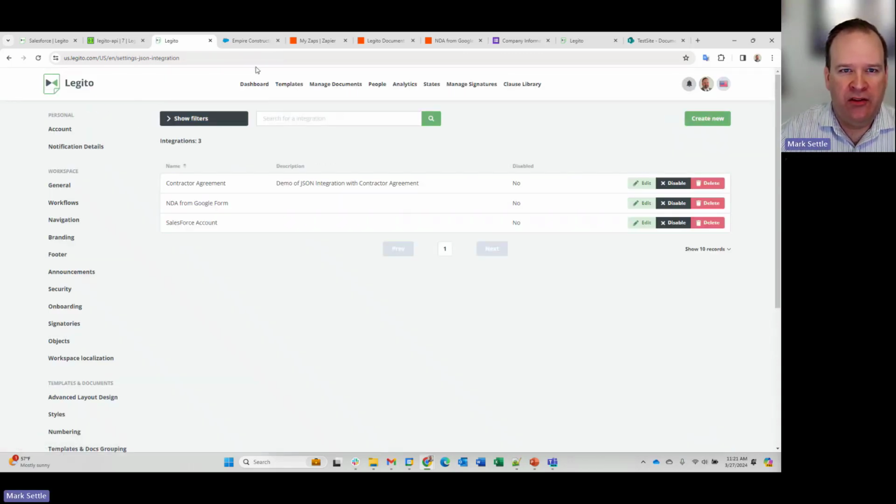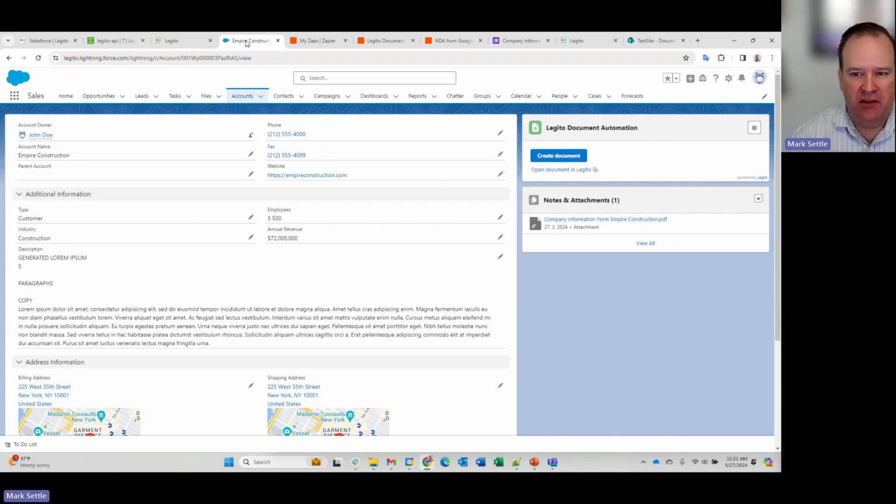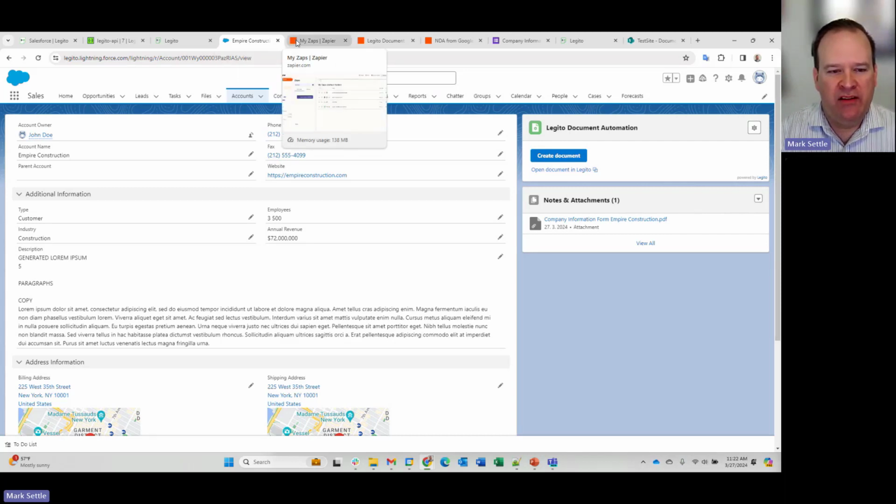And that's our Salesforce integration. So with that, easily one click, it links to the data, generates the document, links it back into Salesforce, and then of course, if the user wants to go into Legito, they can simply go into Legito and provide any additional information if the document record didn't provide all of that information. All right. Let's take a look at Zapier and our Zapier integration.